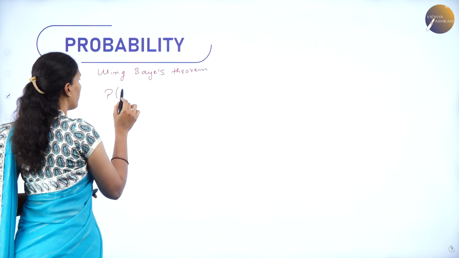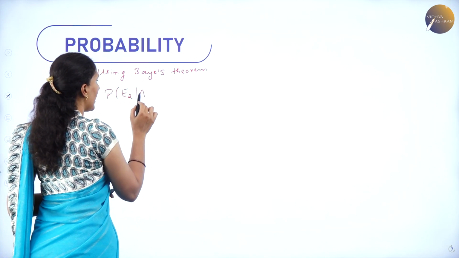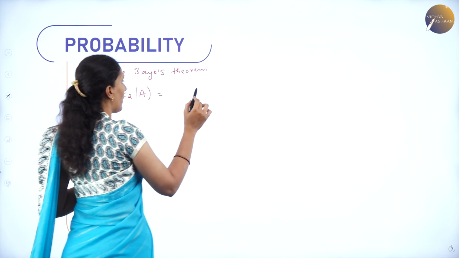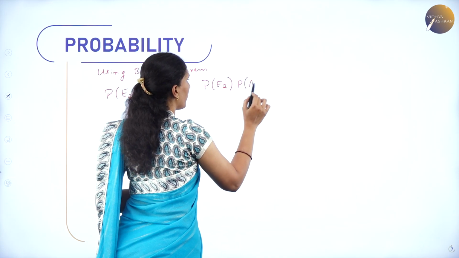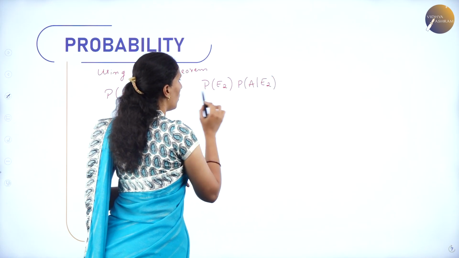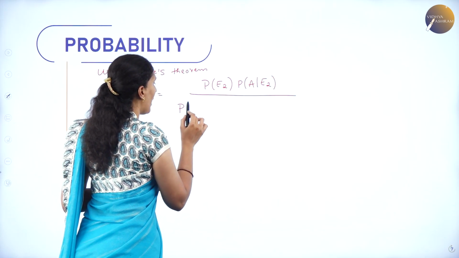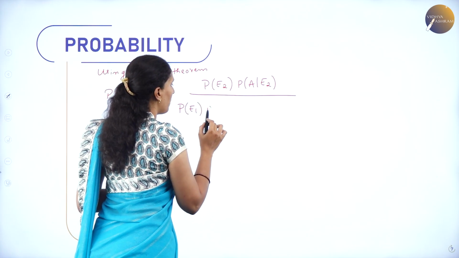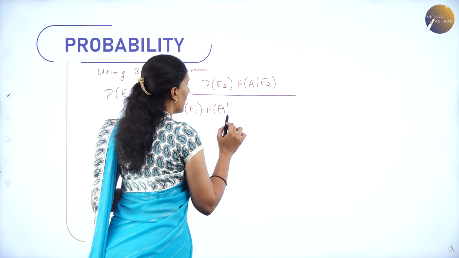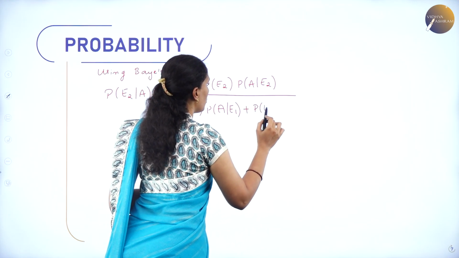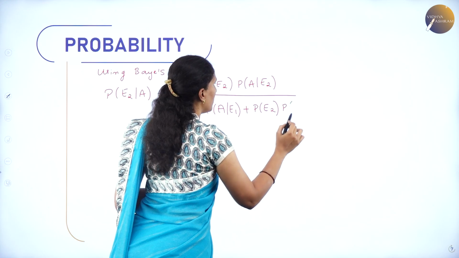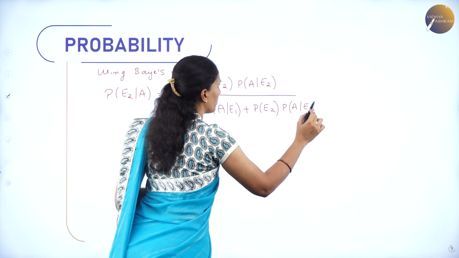So P of E2 conditional A can be written as the probability of E2 times the probability of A over E2, whole divided by the probability of E1 times the probability of A conditional E1, plus the probability of E2 times the probability of A conditional E2.